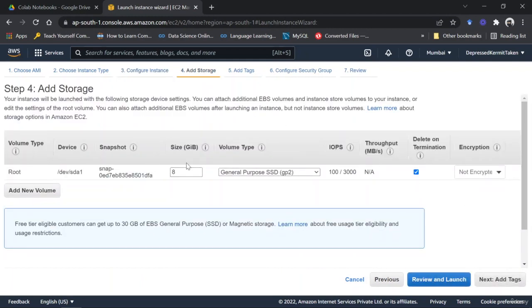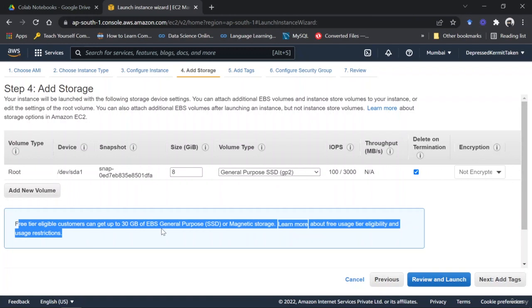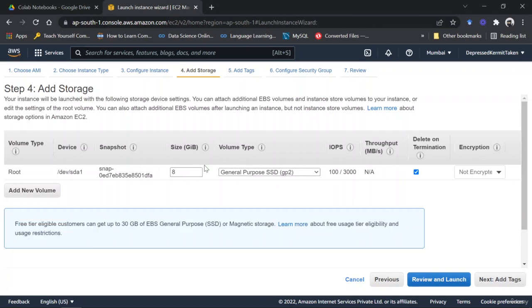So the thing is that Amazon provides you with a default value of 8 gigabytes of storage, which uses the general purpose SSD, and you can go up to 30 GB of free size, but after 30 GB you will be asked to pay for the extra storage. You can either click on add new volume, so it would create two disks which are attached to your instance, or you can just increase the size here till 30 if you want to still be in the free region, else you can go as much as you want.